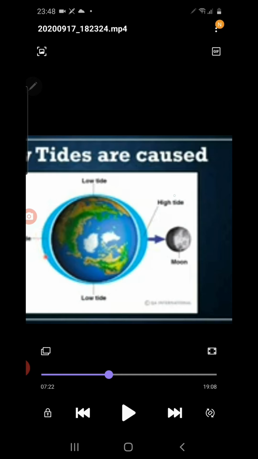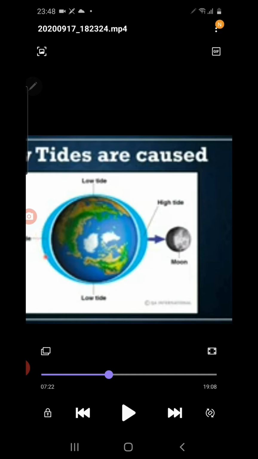Here is the moon. The side of the earth which faces the moon and the opposite side, you can see a bluish color that represents the ocean water. The ocean water is pulled away from the earth on both sides, right side and left side. You can see the ocean water is pulled away. Why does it happen? Because of the attraction of the moon, because the moon exerts a kind of gravitational pull on the earth.